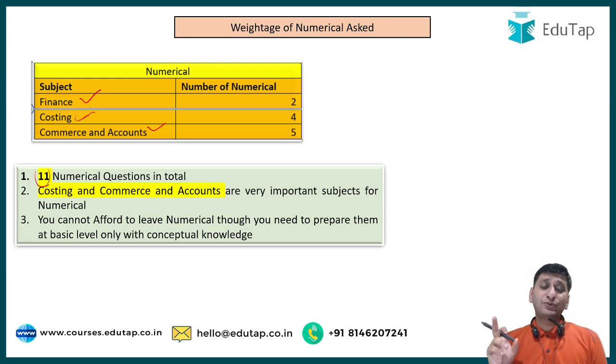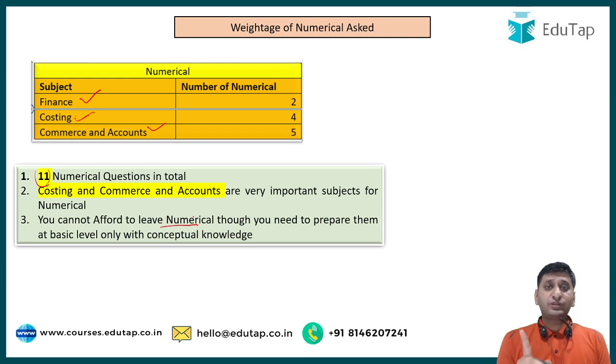So one thing you should directly put in your mind, whatever others will tell you, is that costing, commerce and accounts are two subjects you cannot afford to read without looking at the numericals. That would be totally catastrophic, right? So you don't leave numericals. That's the key you need to take from here.